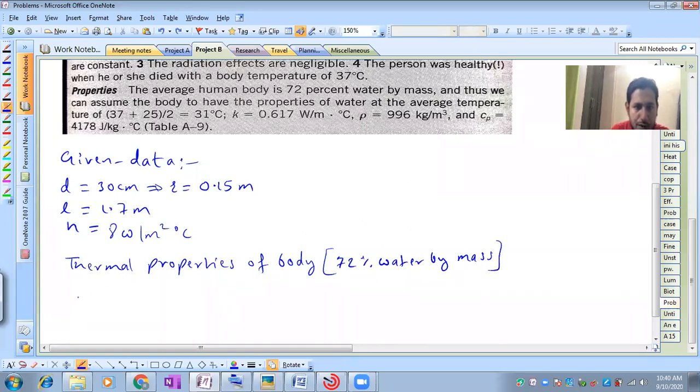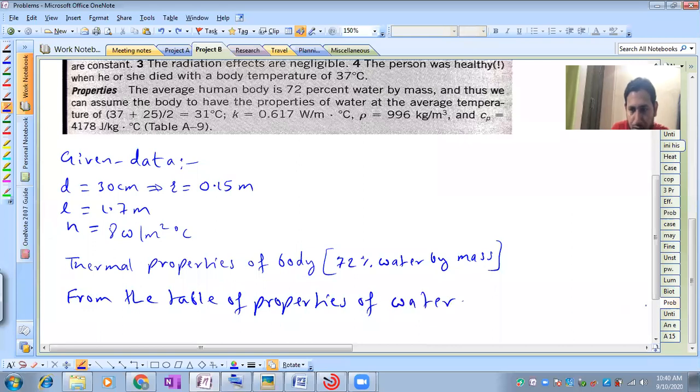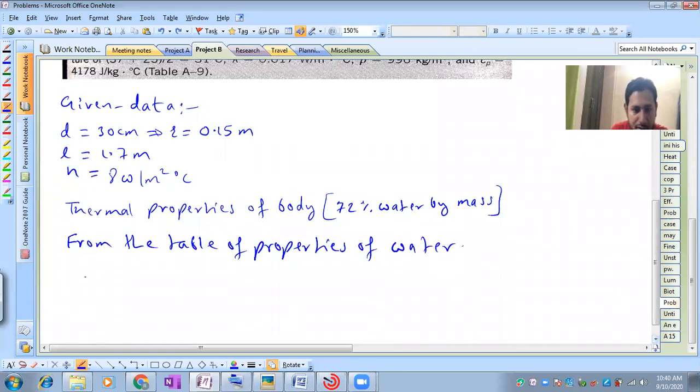So we can refer to the table of properties of water. From the table of properties of water, we require density, thermal conductivity, and specific heat.